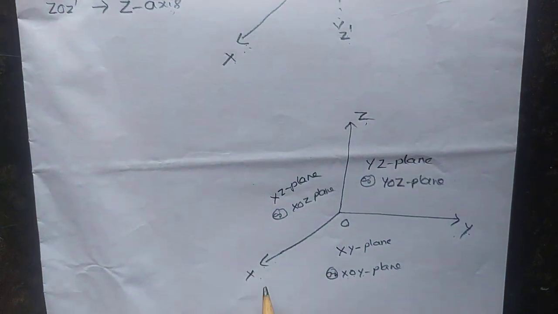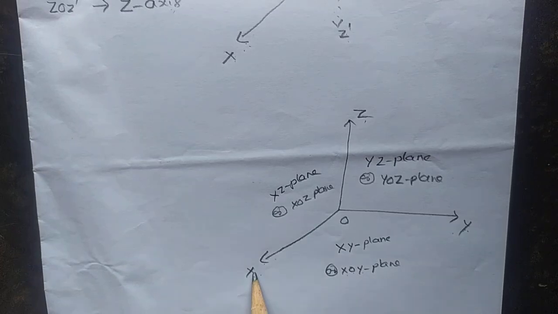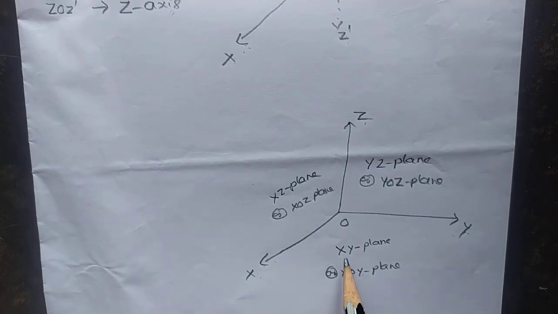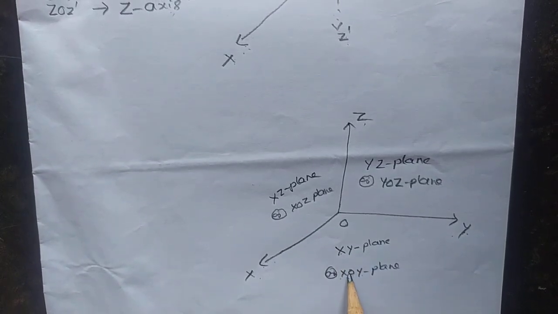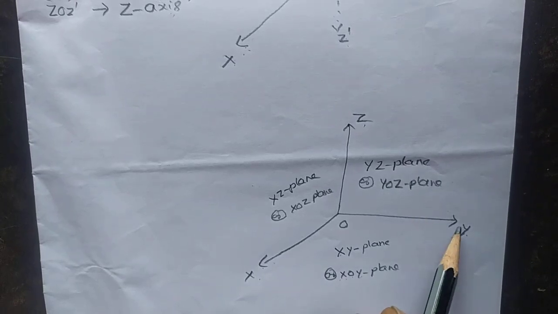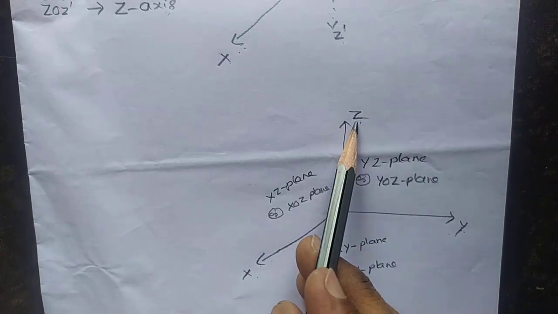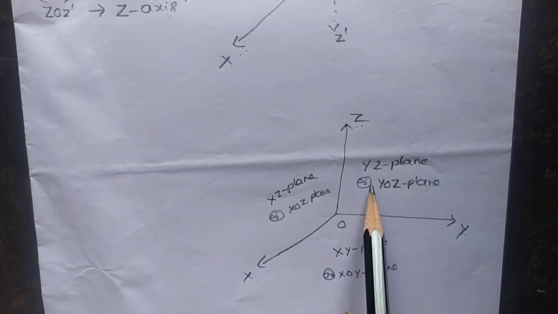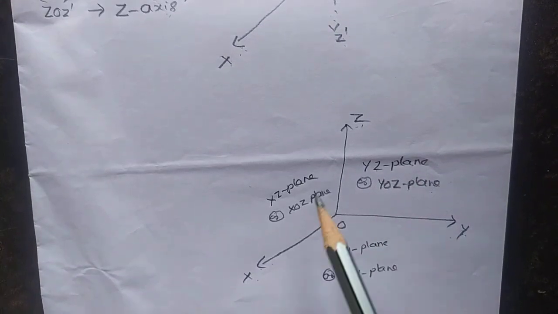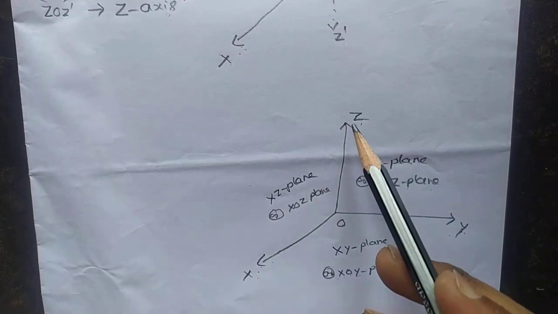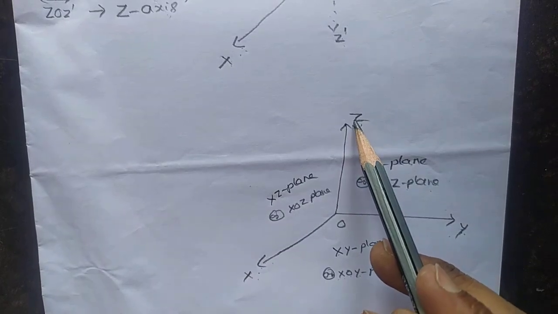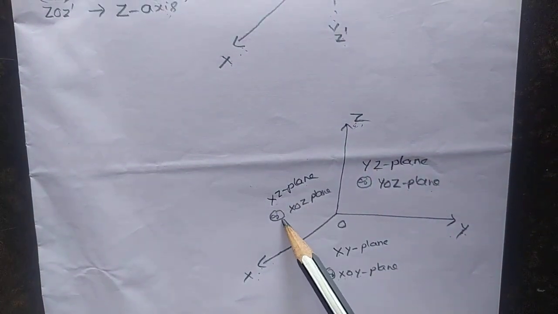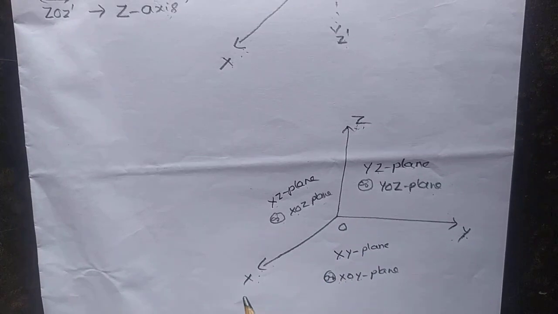Understand? See, the plane containing x-axis and y-axis is called xy plane or xoy plane. The plane containing y-axis and z-axis is called yz plane or yoz plane. The plane containing x-axis and z-axis is called xz plane or xoz plane.